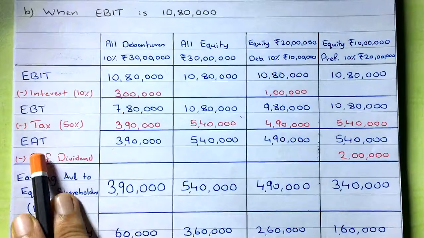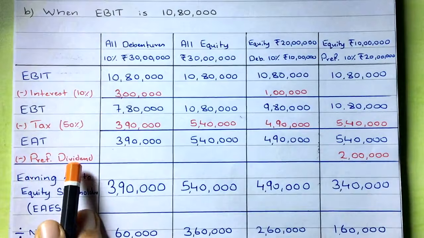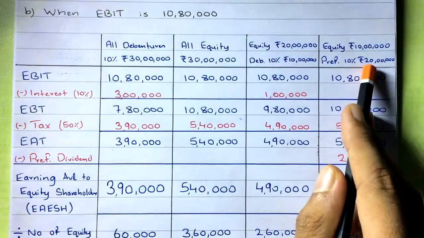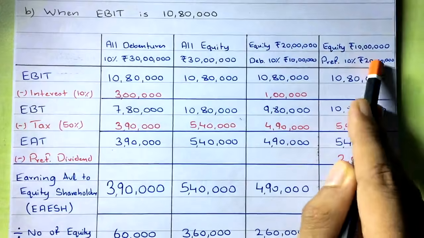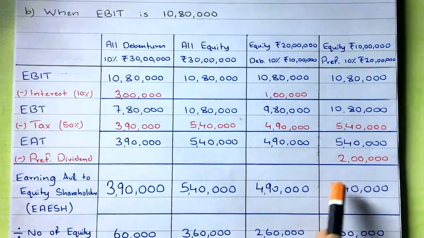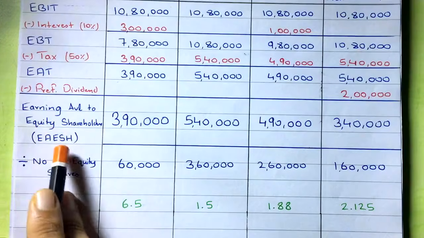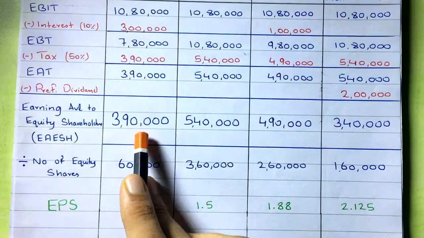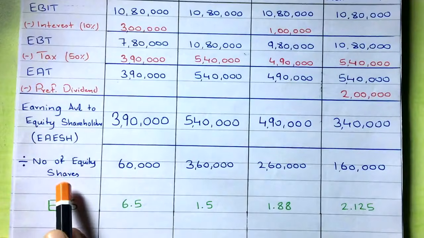You will get earning after tax, and then you have to deduct the preference dividend. Fine. And the preference dividend will also be calculated on the amount of preference capital, that is 20 lakh, right? So 10% on 20 lakh, that is 2 lakh. Simple, deduct that. Then you will get as usual earning available to equity shareholders, and then you have got to divide this by number of equity shares.